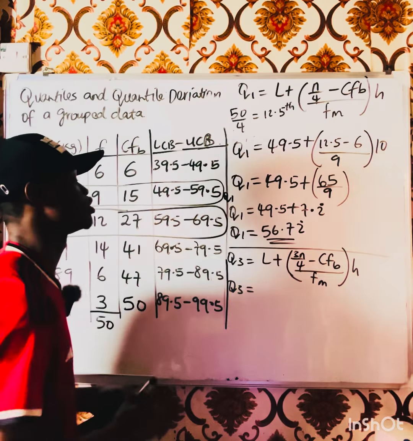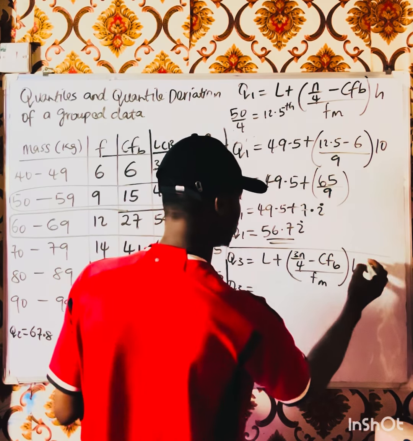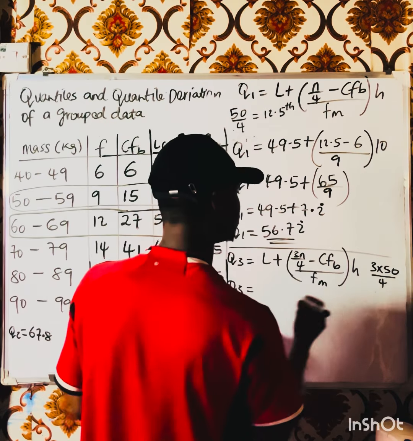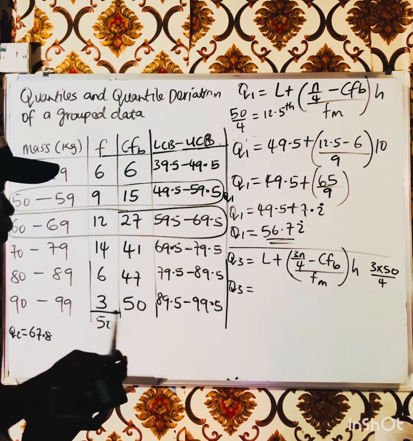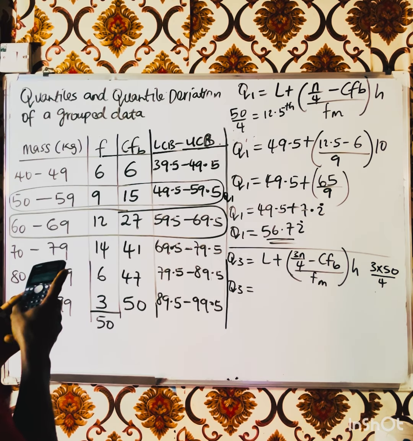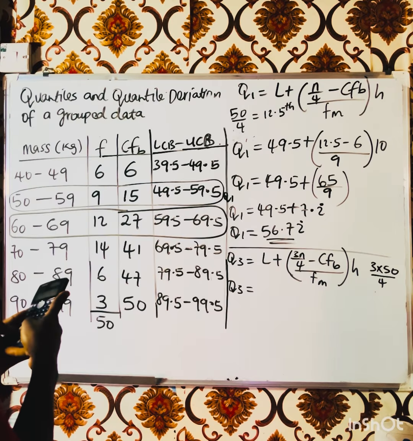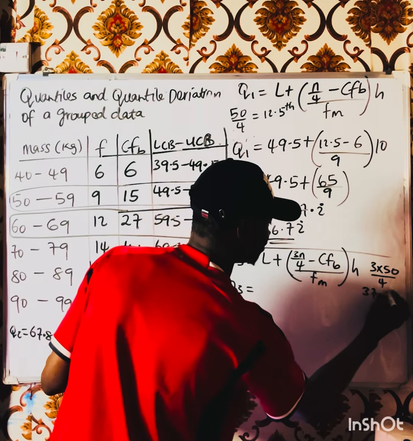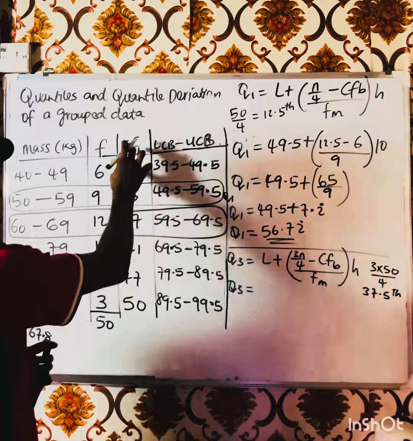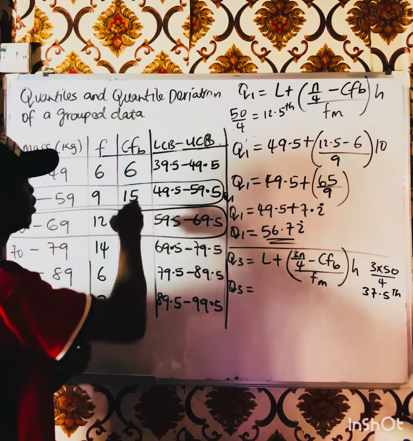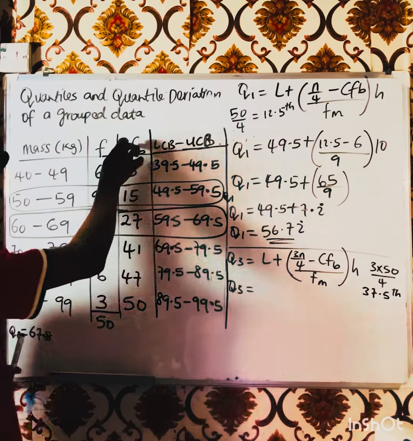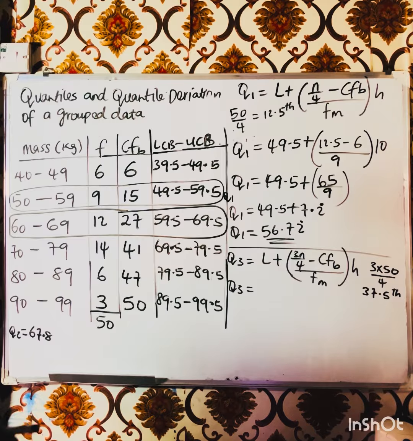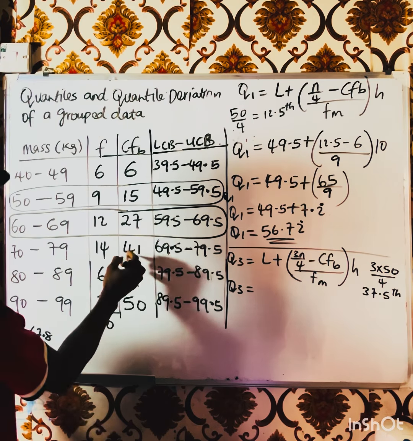Let's use this to find the position. The position will be 3 times N, which is 50, over 4. So 3 times 50 will be 150 divided by 4. I'm getting 37.5. So we're having 37.5 position. So the upper quartile is at 37.5 position. We look for 37.5 in the cumulative frequency, right? So 37.5 is somewhere here.